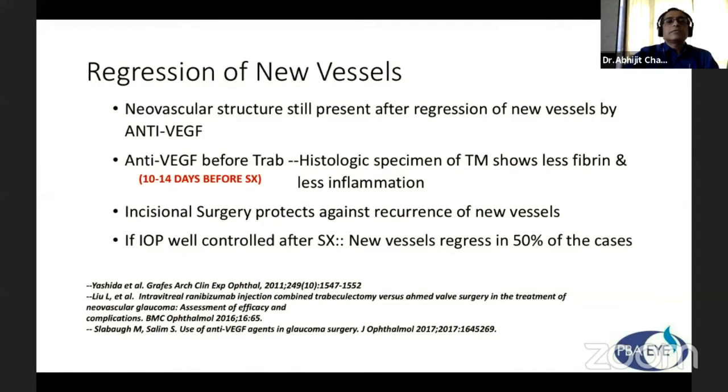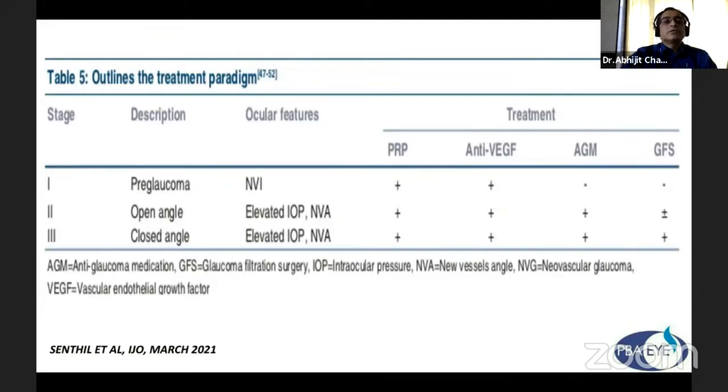So regression of new vessels, new vascular structure still present after regression of new vessels by anti-VEGF, and 10 to 14 days before trabeculectomy surgery, anti-VEGF increases the success rate, decreasing the fibrin and decreasing the inflammation also. And incisional surgery protects against recurrence of new vessels. And if IOP is well controlled after surgery, new vessels regress in 50% of the cases. So this is the treatment paradigm and take-home message.